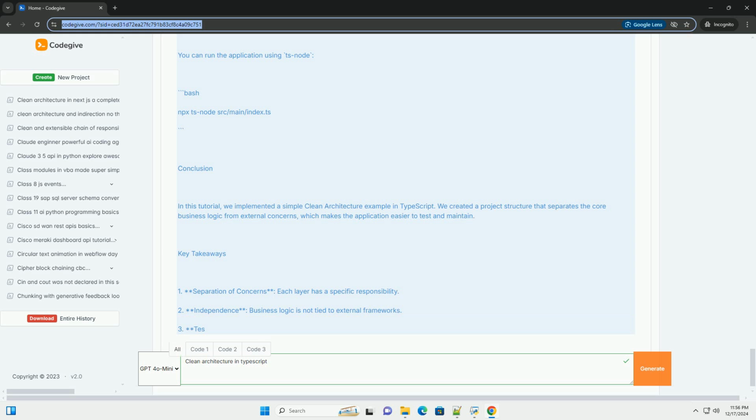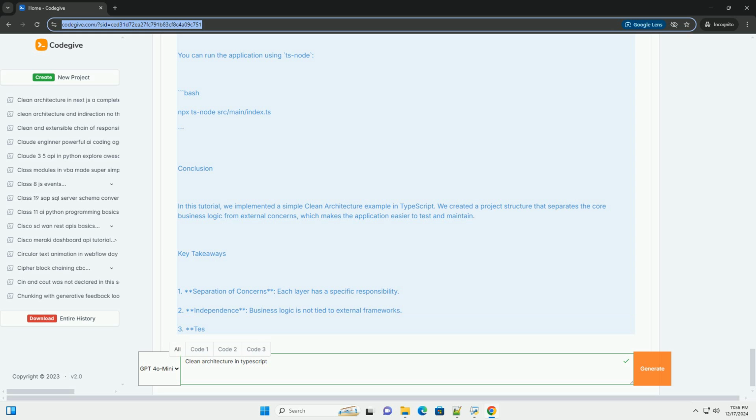Constructor, private userService. getUser(id: string): User or null. Return this.userService.getUser(id). createUser(name: string): User. Return this.userService.createUser(name).